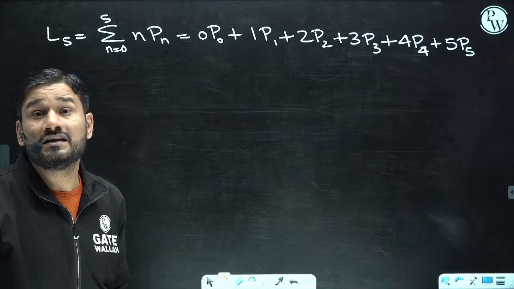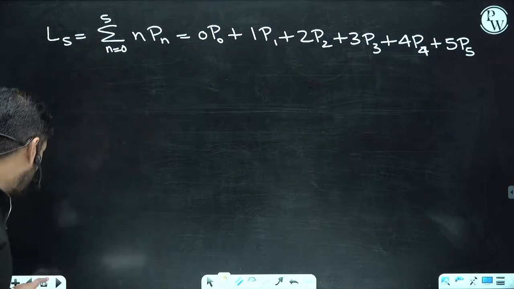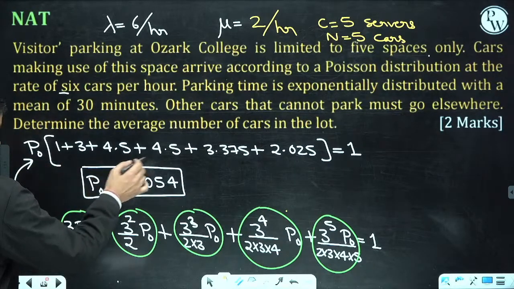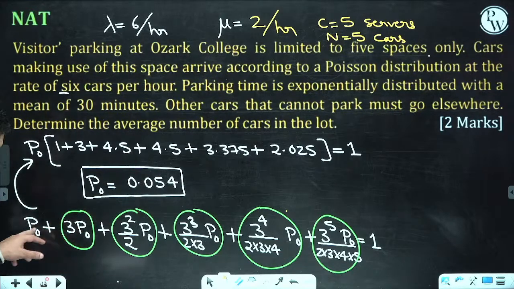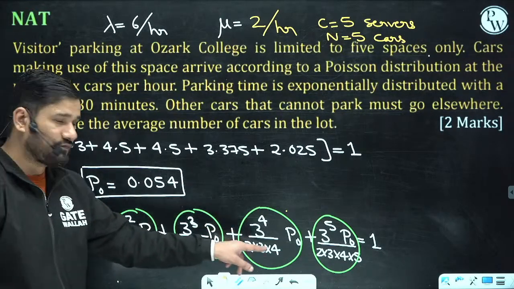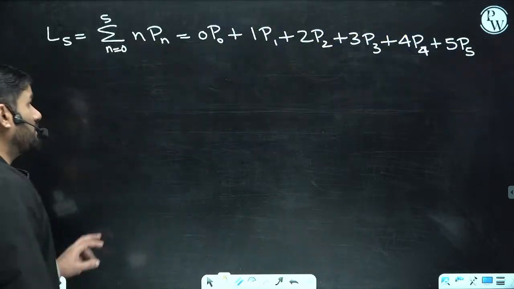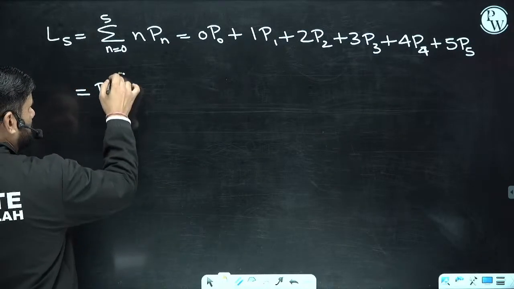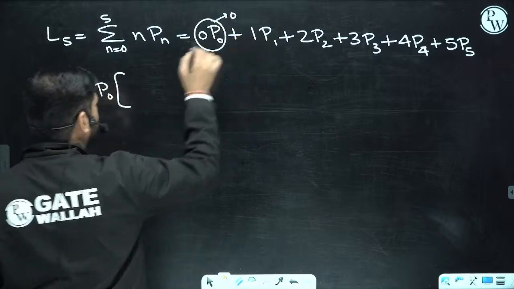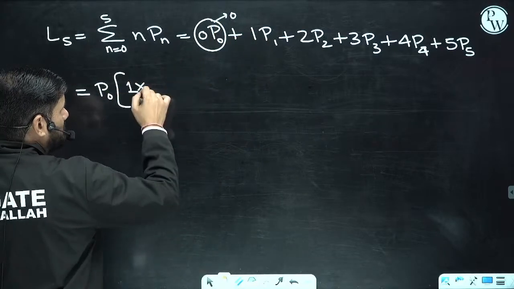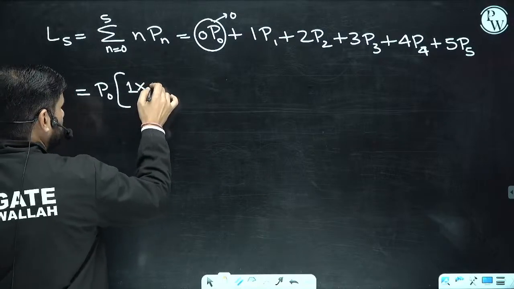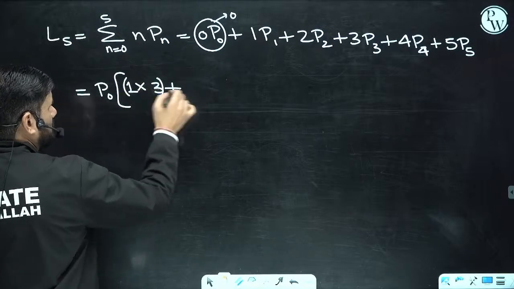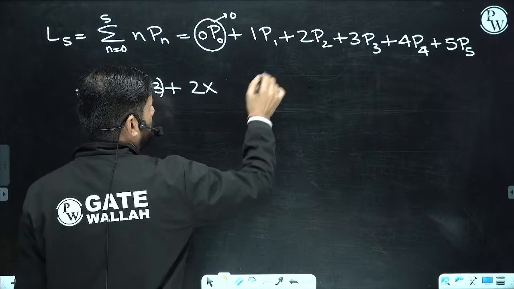The important part was how to find out the value of P0, and already we got the value of P0 here. We went from here to here, and then we got the value of P naught. So now this is P1, this is P2, this is P3, P4, and this is P5. If you put these values here, you can simply find out the answer. Let me take P naught outside. This is already 0, so this is 1 into P1. What was P1? I think it was 3 P naught, so this is 3 plus 2 into, what was the P2 value? P naught we have already taken out.